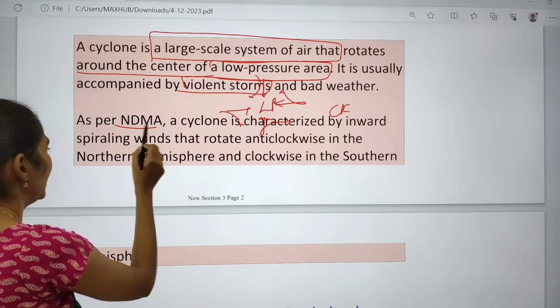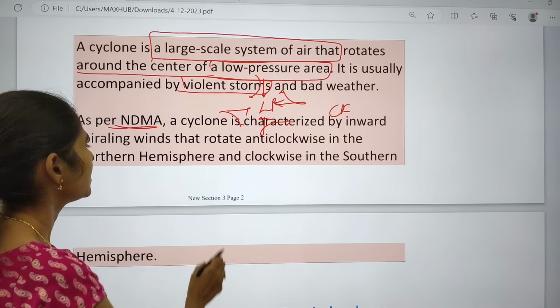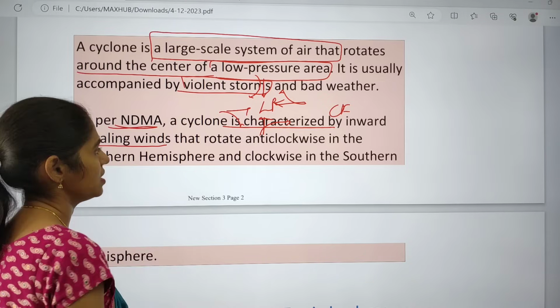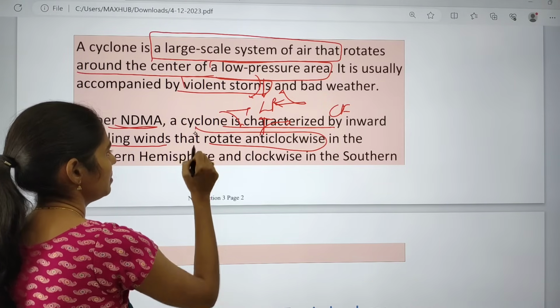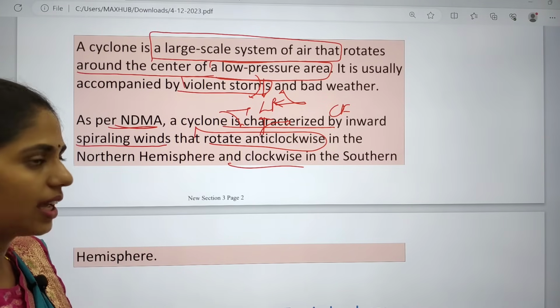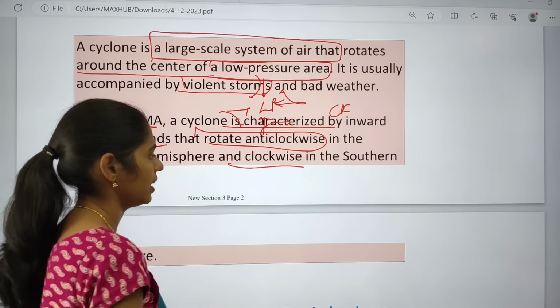As per the NDMA, the National Disaster Management Authority, a cyclone is characterized by inward spiraling winds that rotate anti-clockwise in the northern hemisphere and clockwise in the southern hemisphere. So what is this clockwise and anti-clockwise? I will explain that.